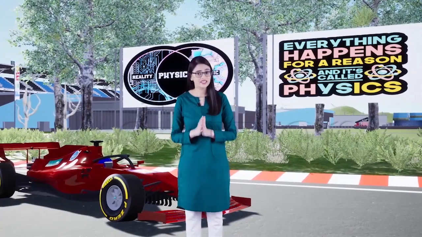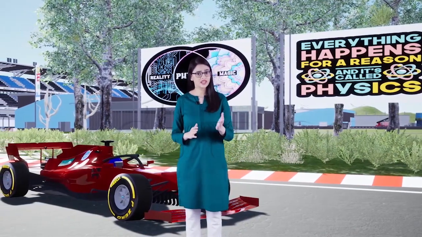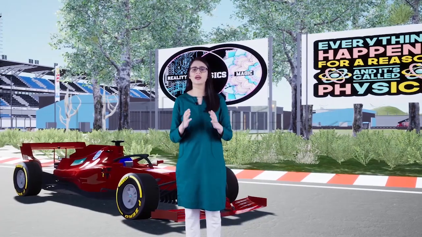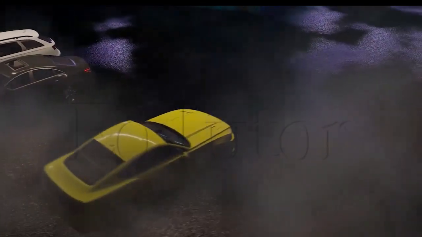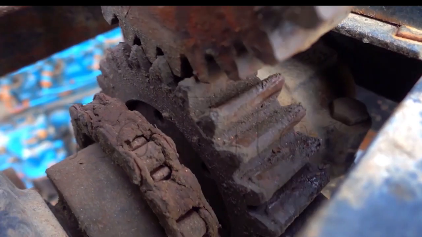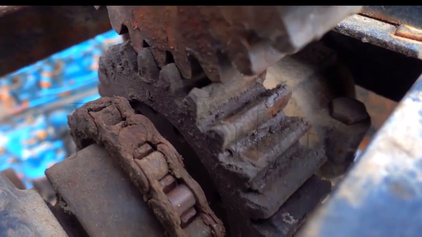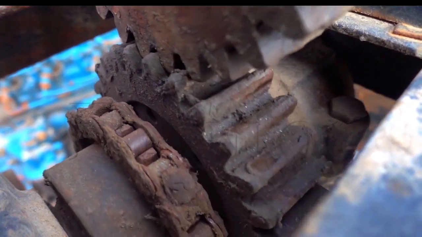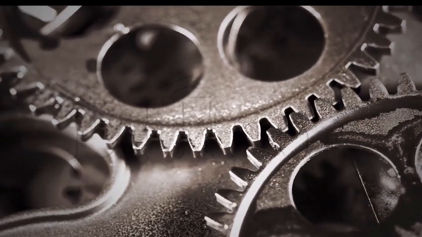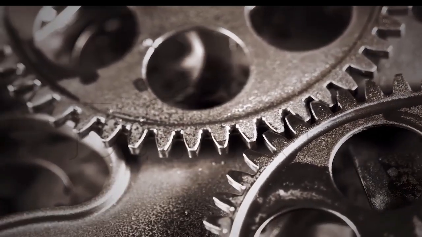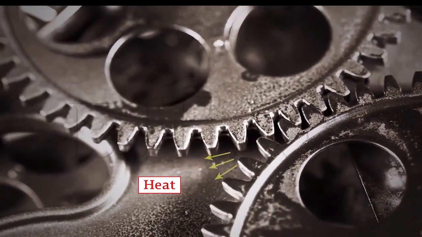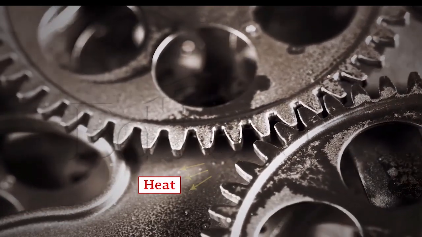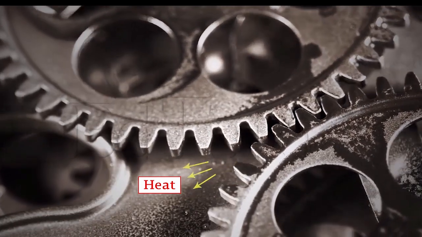Now, we should understand that friction has some advantages and disadvantages as well. One of the disadvantages we just discussed is how your cars would skid because of friction. Similarly, you should know that in the moving parts of machines, a lot of friction is created. So, if there is a huge amount of friction between these moving parts, then it's going to create a lot of noise and heat. This will decrease the efficiency of the machine.